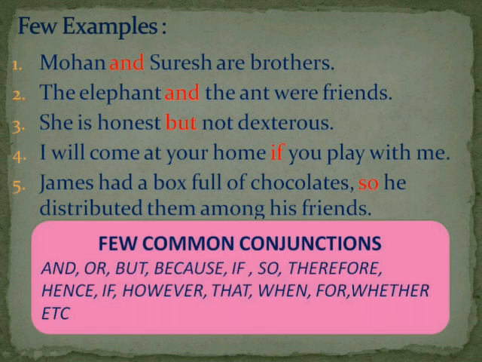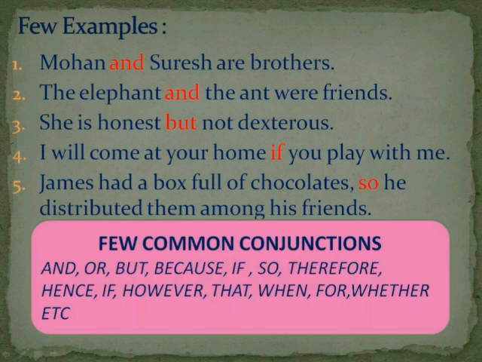Sentence 1, it says Mohan and Suresh are brothers. Can you guess which word is connecting these two nouns? Mohan, Suresh? Yes, you are right. It is and. So in this sentence, the conjunction is and. In sentence number 2, it says the ants gathered and took the elephant to the doctor. Here again, the connector is and, but now it is not adding two words, it is adding two sentences.